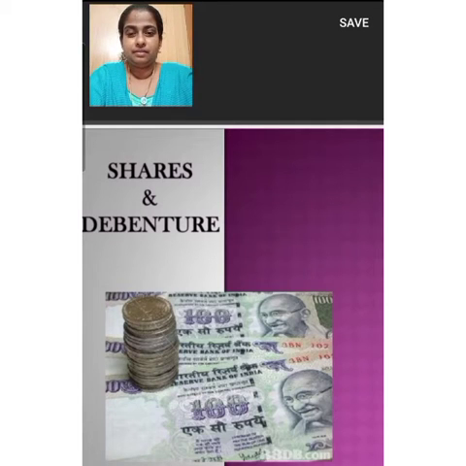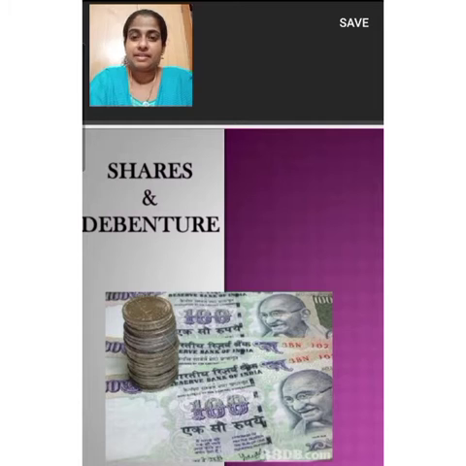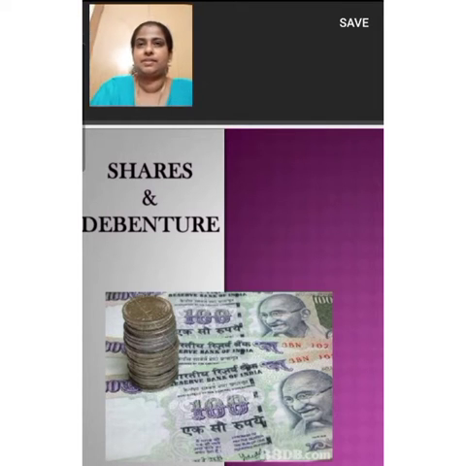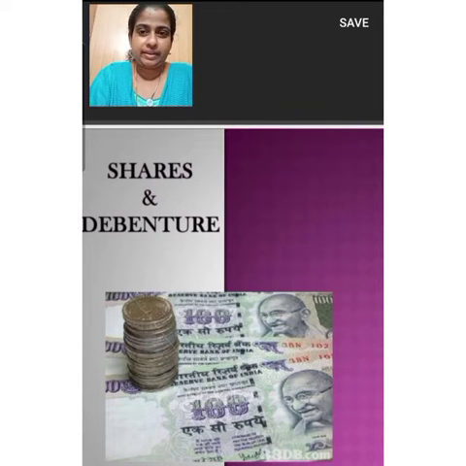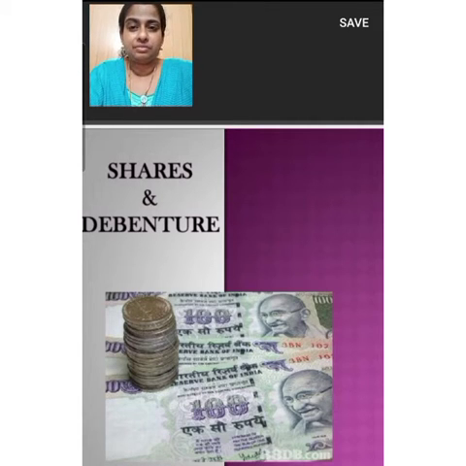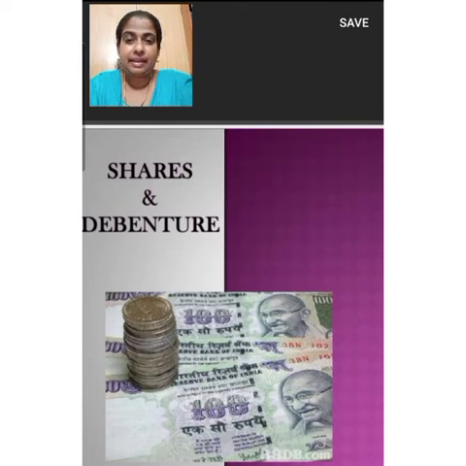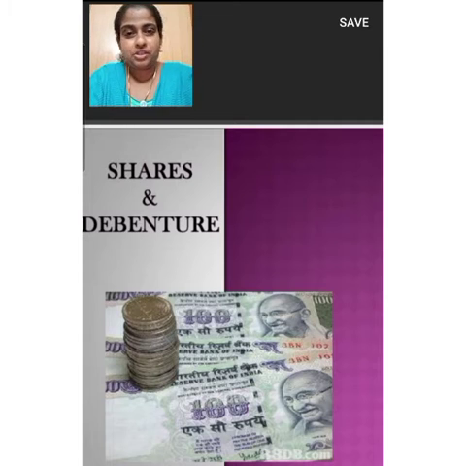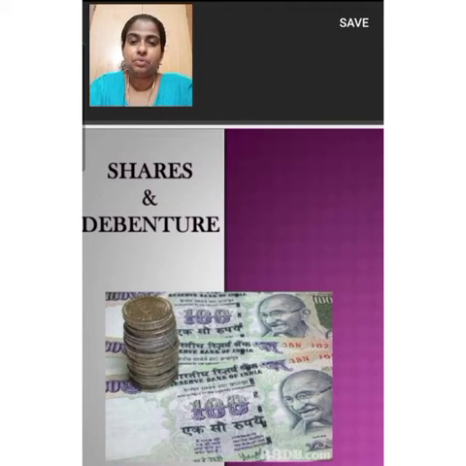My dear children, in this third module, we are going to study the important differences between shares and debentures. As we know, share is the main source of funds of the company. Finance is the lifeblood of every business. A company can raise funds by issuing shares. The shares of a company can be divided into two. They are equity shares and preference shares.